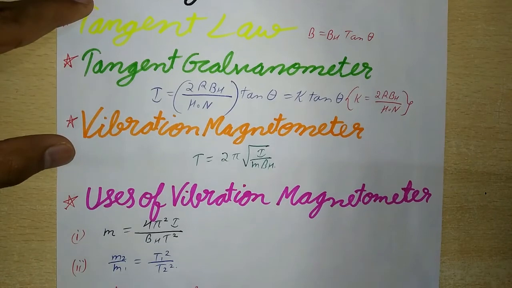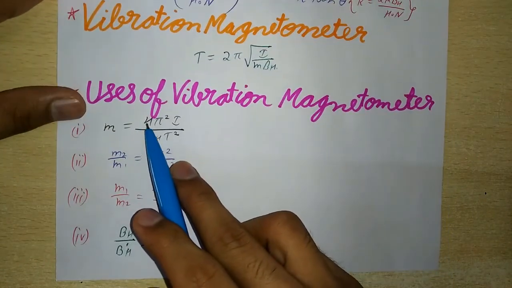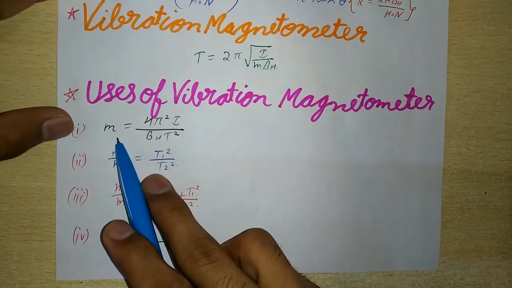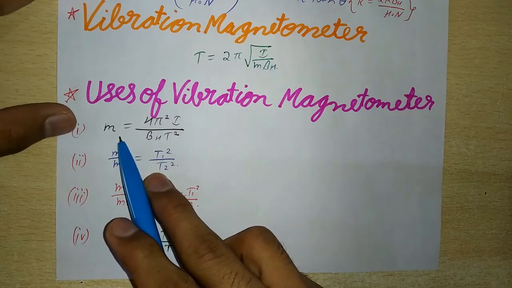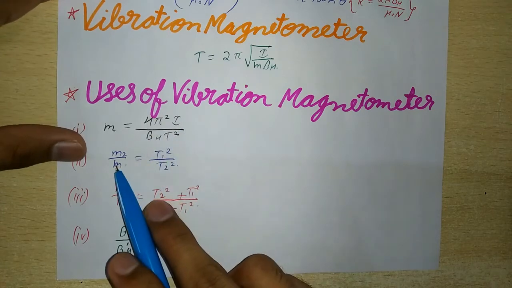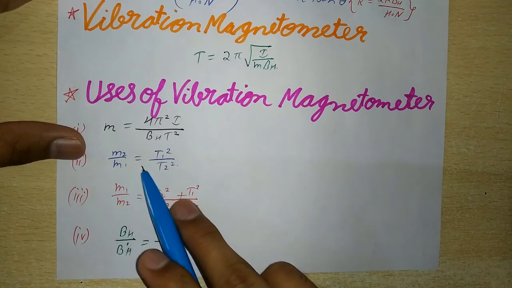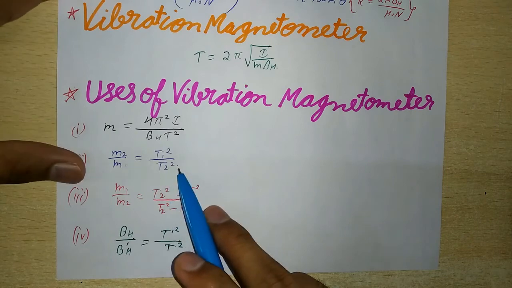Now next is uses of vibration magnetometer. First is measurement of magnetic moment of a magnet: M equals 4 pi square I upon BH T square. Second is comparison of magnetic moments of two magnets of same size and same mass: M2 upon M1 equals T1 square upon T2 square.